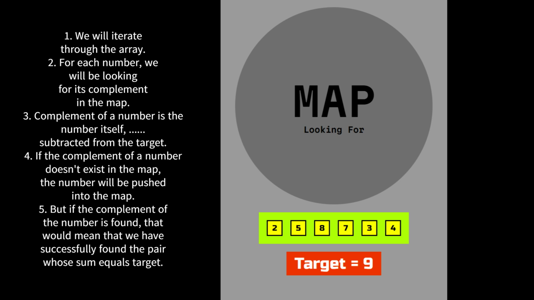And we will iterate through the array. For each number, we will be looking for its complement in the map. Complement of a number is the target subtracted from the number itself. If the complement of a number doesn't exist in the map, the number will be pushed to the map. But if the complement of a number is found, that would mean that we have successfully found the pair whose sum equals target.